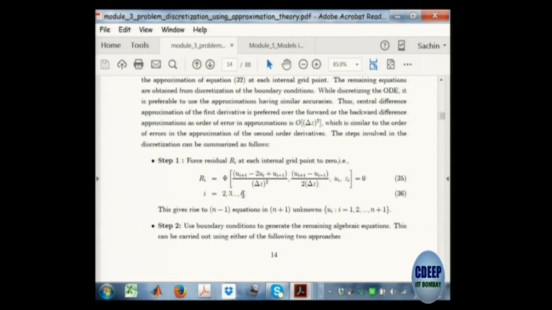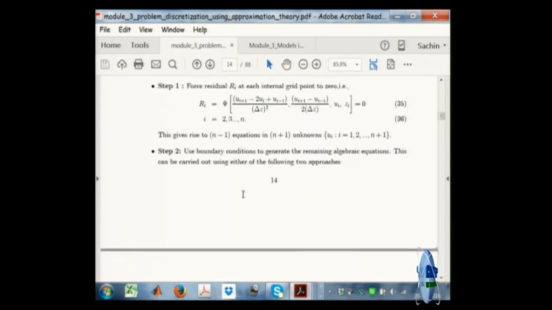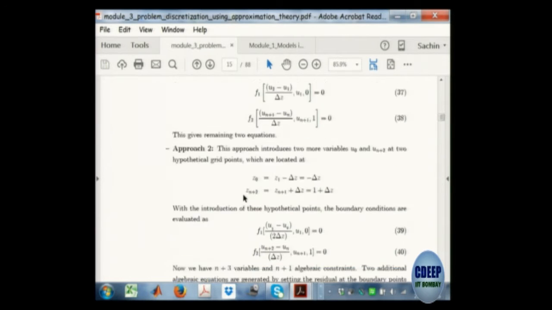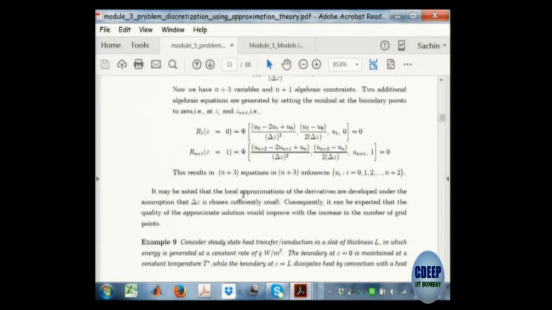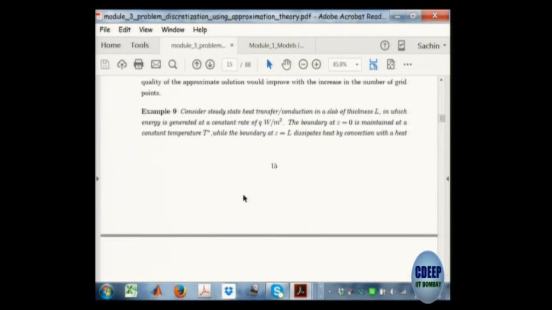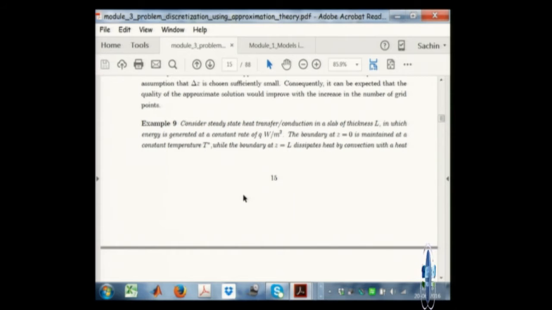What is important is that I am going to illustrate this particular problem after having taught the method in very abstract form. What I am going to do is I have picked up a real problem. This is some heat transfer in a slab of thickness L which generates energy, so this is a real problem which the chemical engineer is going to solve in his or her own practice. I could have illustrated this using just x, y, z, some u and taken some coefficients and then solved the problem.